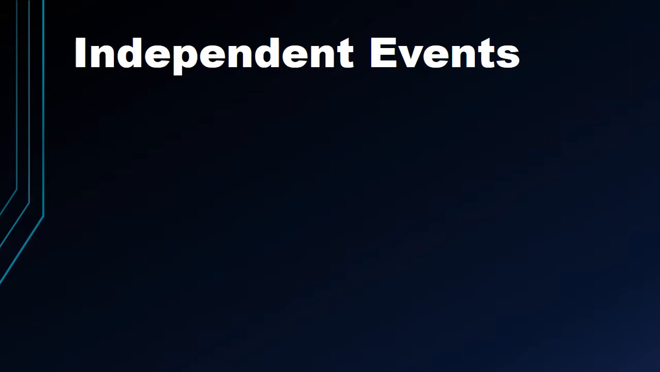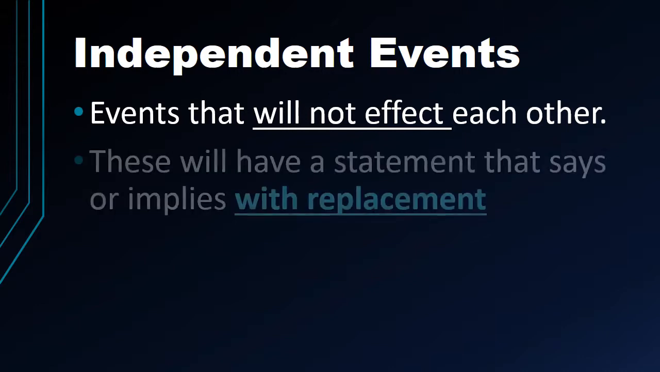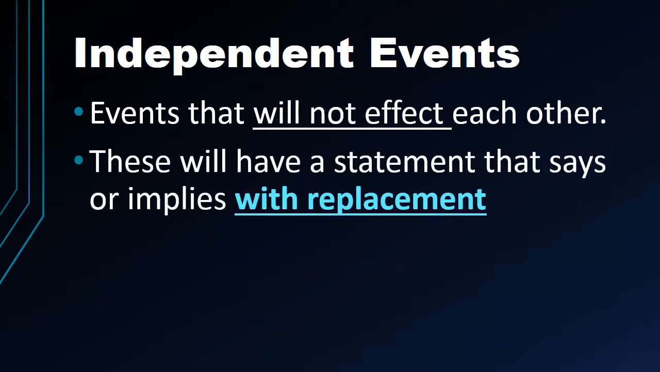So now we have independent events. These are events that will not affect each other. These will have a statement that says or implies with replacement. So you can have one event happen and the second event happen and there's no overlap that goes on. You might actually see the phrase with replacing or with replacement.